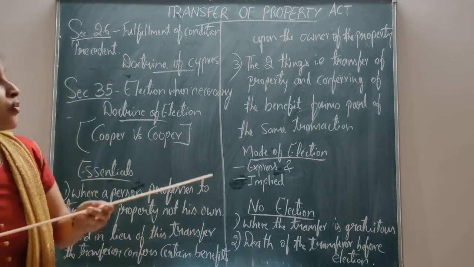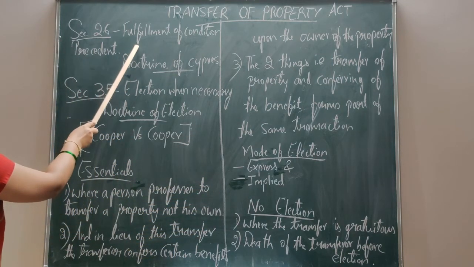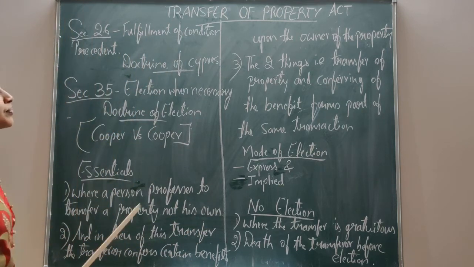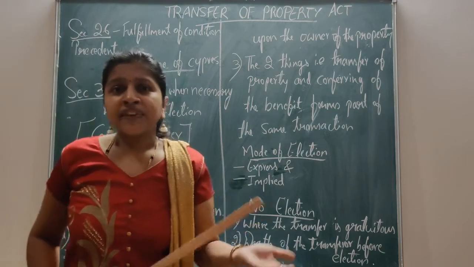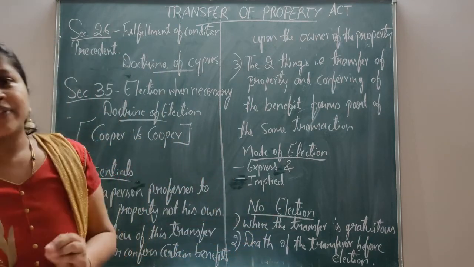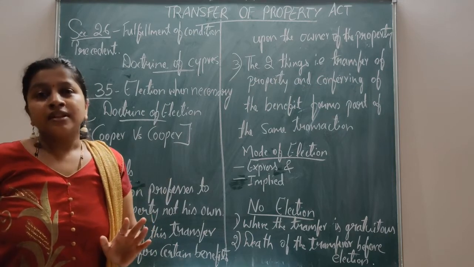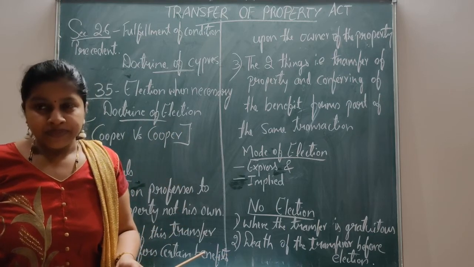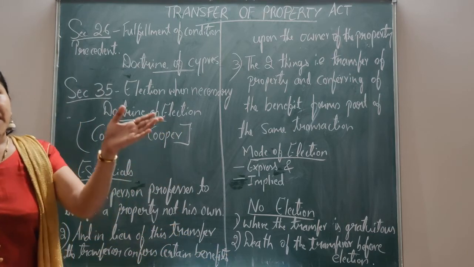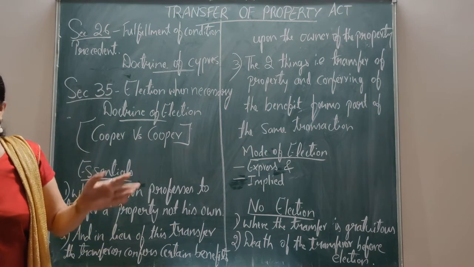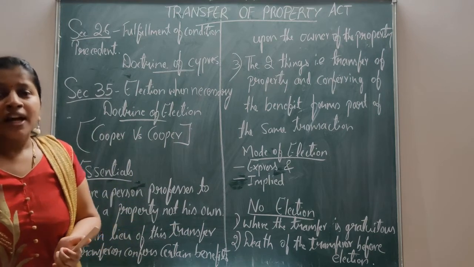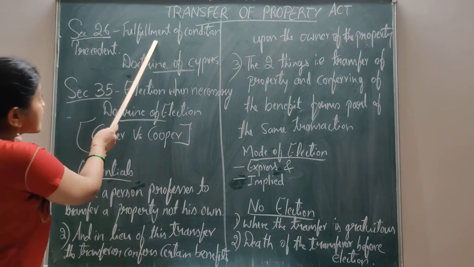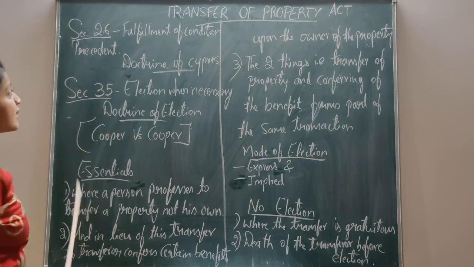Here, section 26 of the Transfer of Property Act deals with the fulfillment of condition precedent. In the previous class, I discussed section 25, which deals with the conditional transfer. We have studied the three kinds of conditions: condition precedent, condition subsequent, and collateral condition. Here we are discussing the fulfillment of condition precedent.